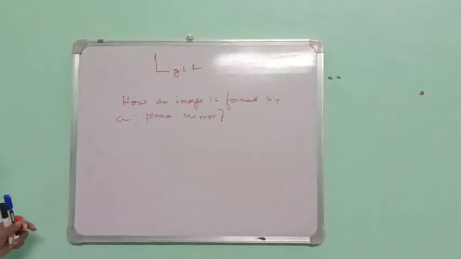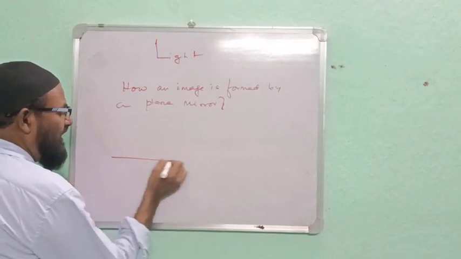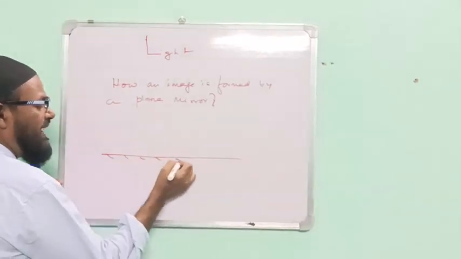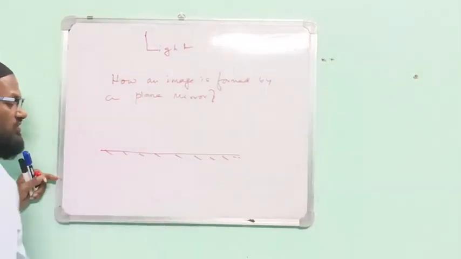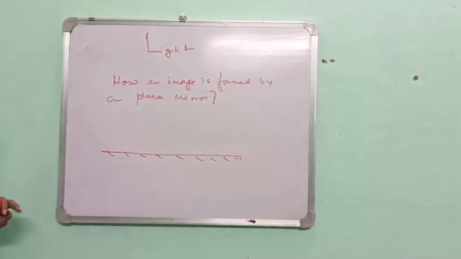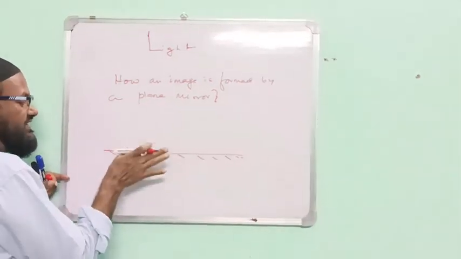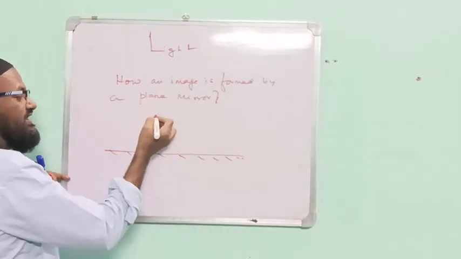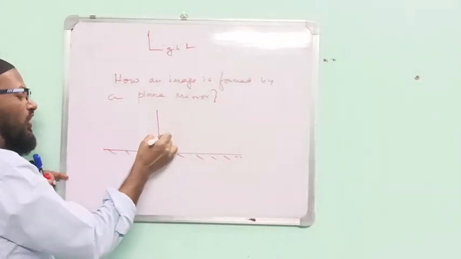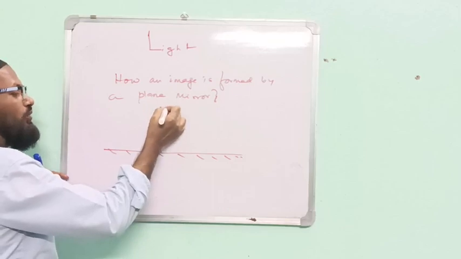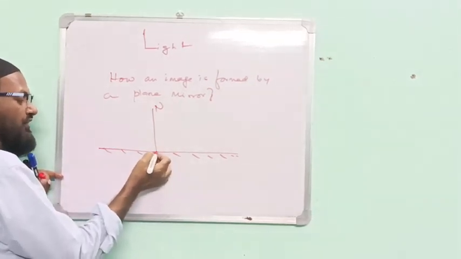In this case, I am drawing like this. This is the back surface, the non-reflecting surface. This is the front surface. First, we have to draw the normal at the point of incidence.